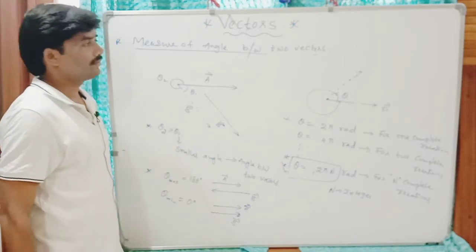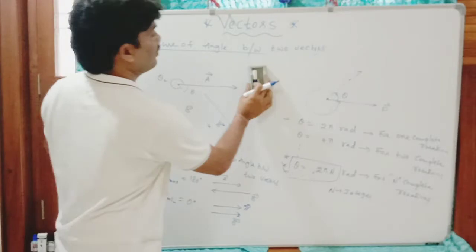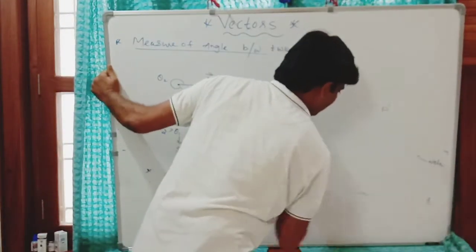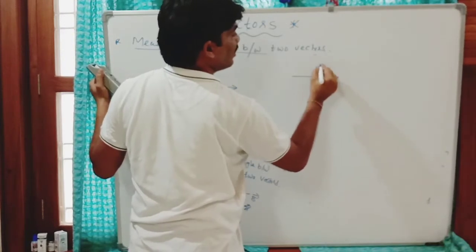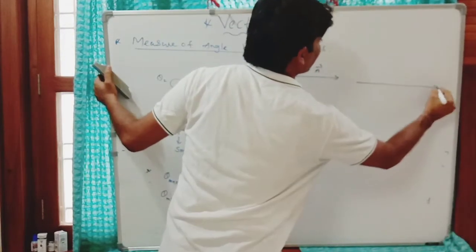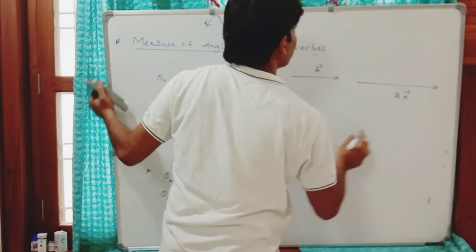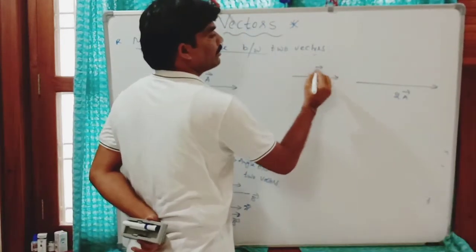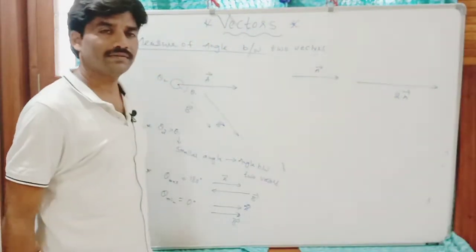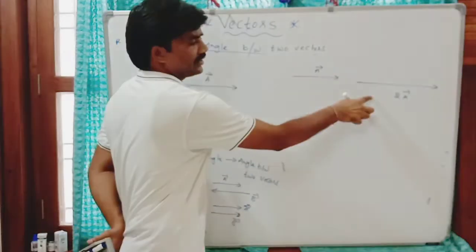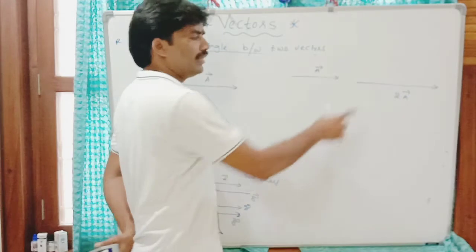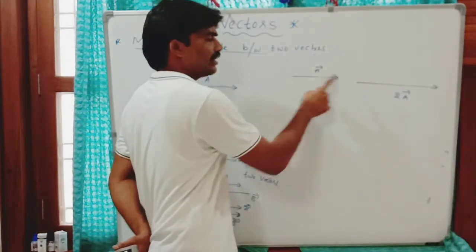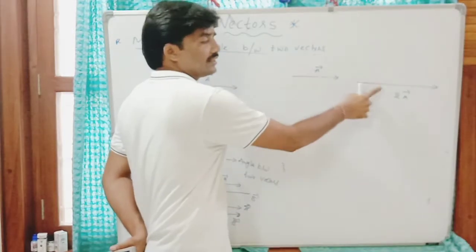Clear? Now you can see here, if this is the vector A and this is the vector 2A, the A vector and 2A vector are in the same direction. The difference between these two is only magnitude. The magnitude of the second vector is twice the first one; its size is double.